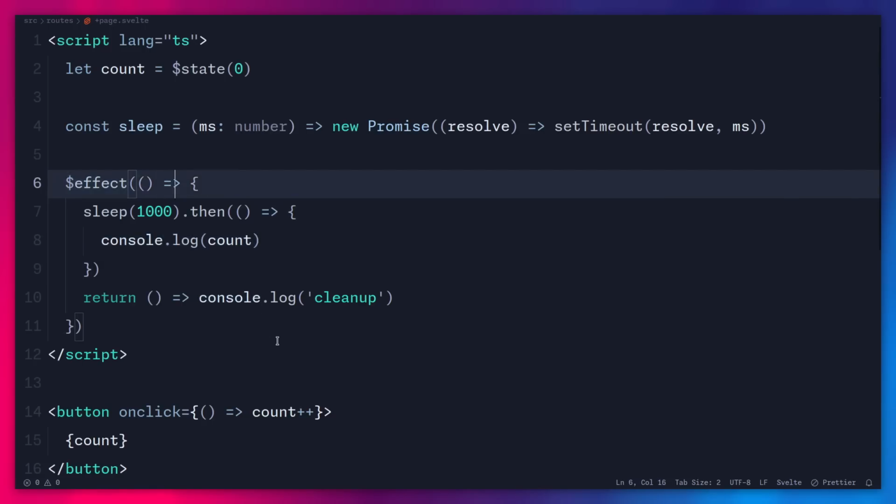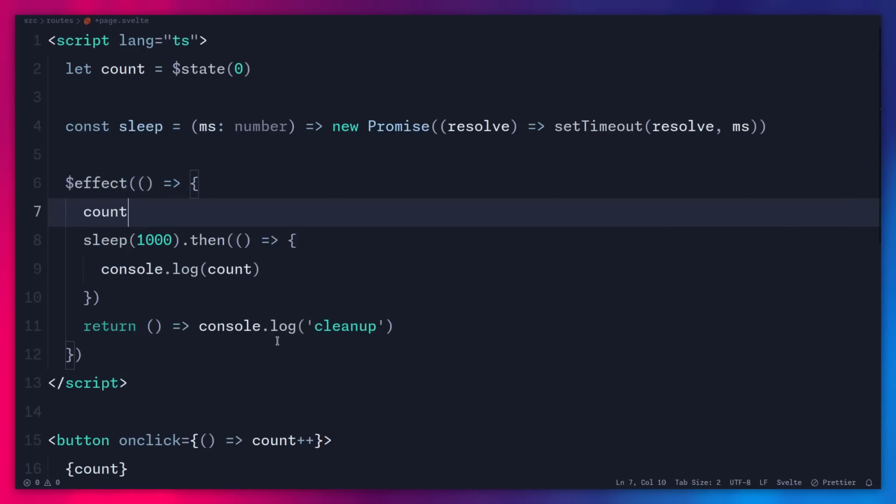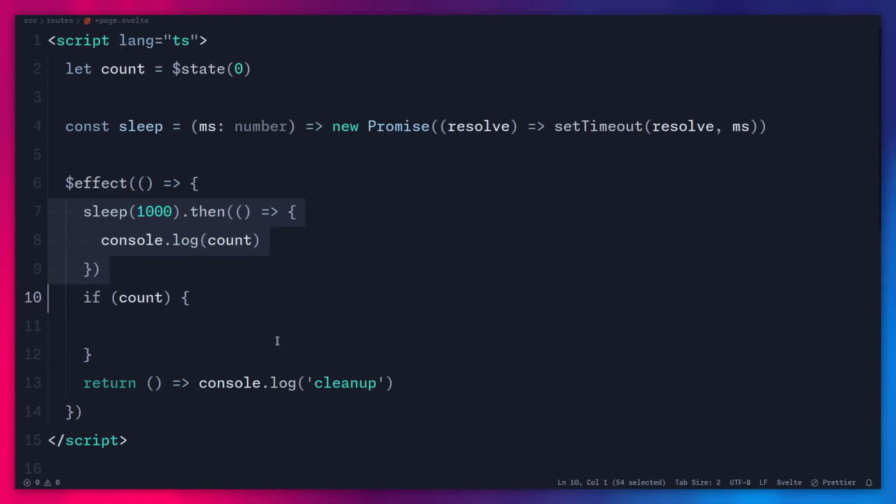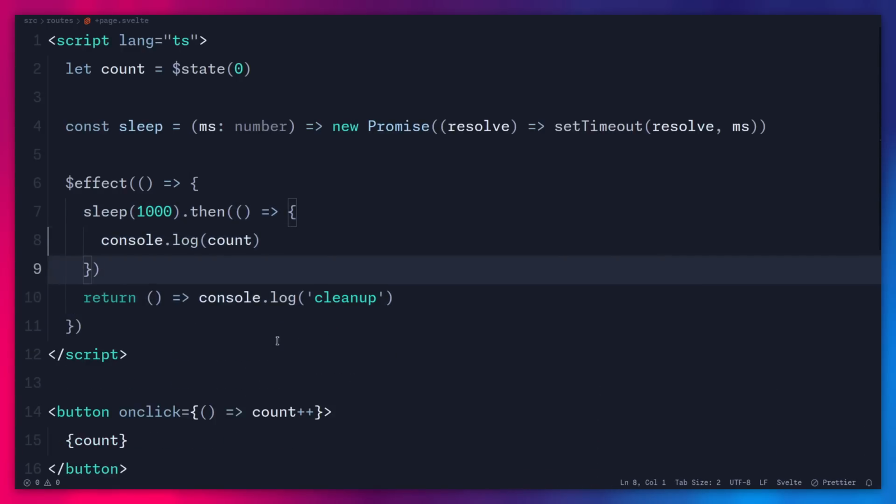But of course, we can actually specify count inside the effect, and it's going to rerun. So this is kind of a poor man's dependency array, which is kind of funny, to be honest. And of course, you can make this more readable so people understand what this is doing. You can say if, and then you can put it inside if you want, or not, whatever you want, right? But let me actually show you another thing.